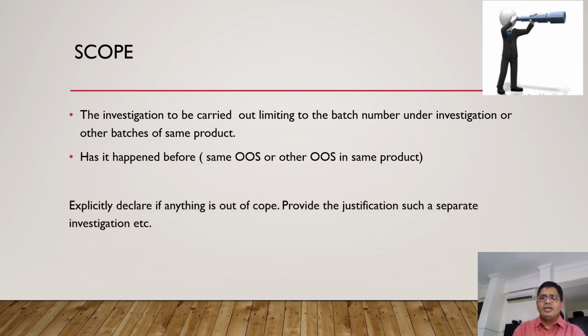Then if you want to write something that is not in scope, you can write very clearly that for this investigation, this is not in the scope. So if you are investigating the other abnormality, you write here what is the investigation report number, because you are not investigating the same here. So you can write the investigation report number.